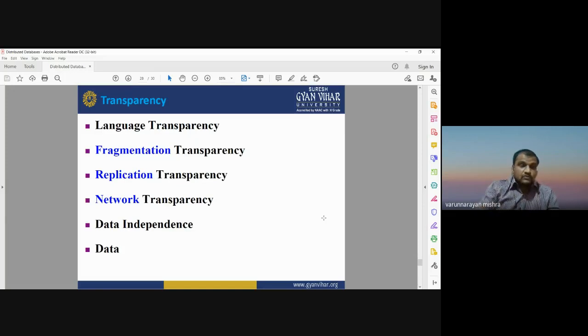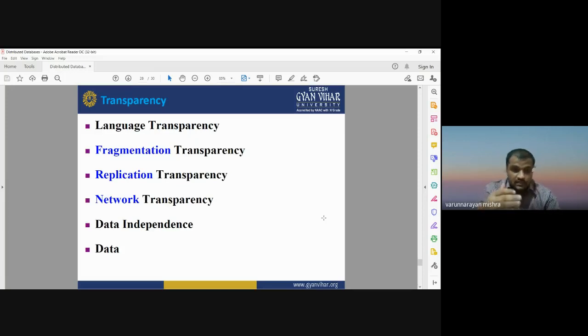A database can be designed or created in any language. That is language transparency. A user can have the information about the language in which the database is stored or created. Fragmentation transparency: the user can have the information about the fragmentation of the database.